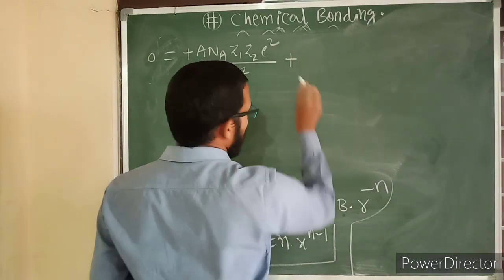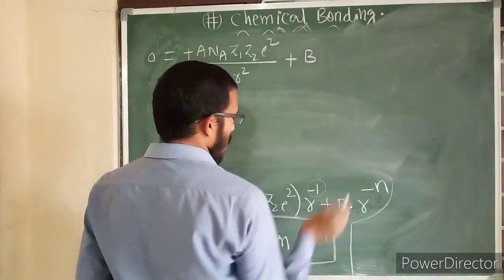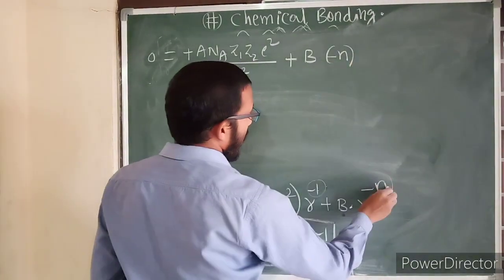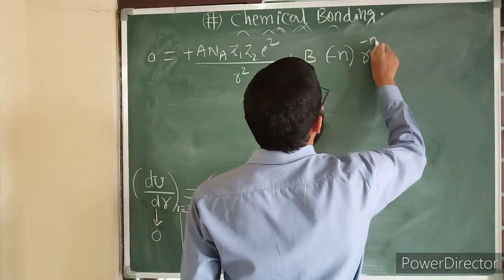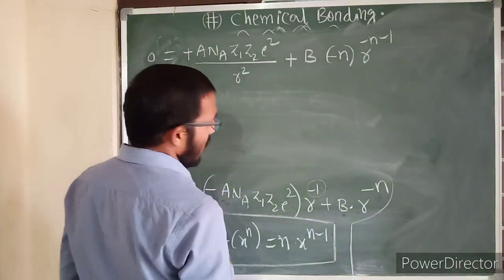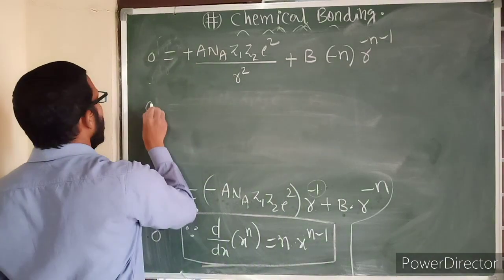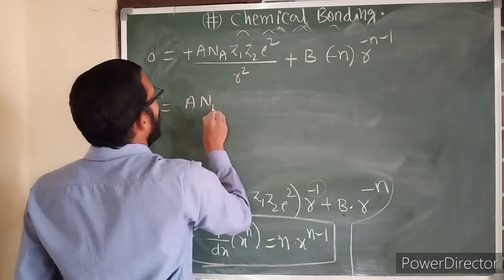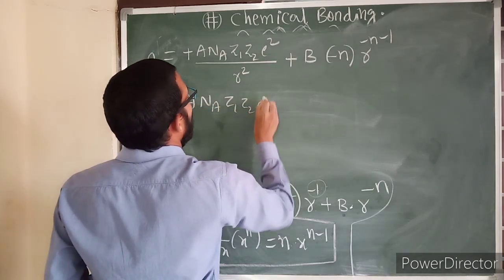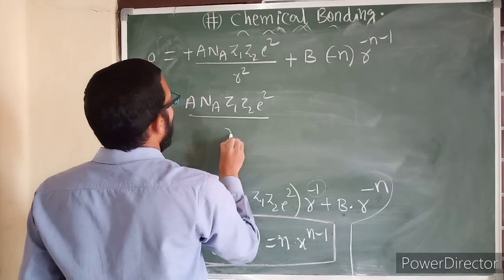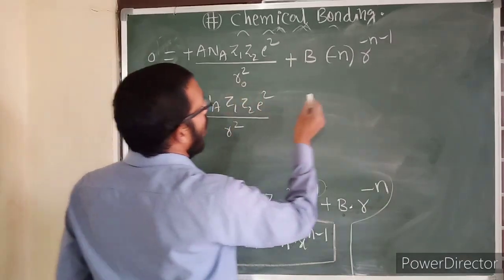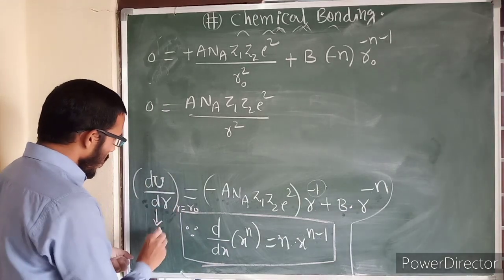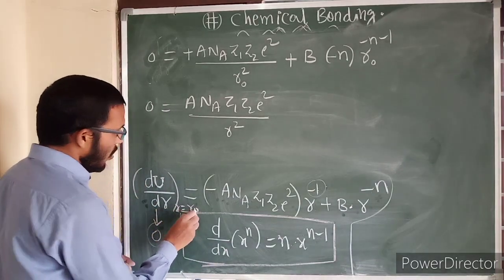Then plus b into, according to this formula, minus n, again r power minus n minus 1, right? So we will be writing like this. Further 0 is equal to A n A Z1 Z2 e square by r square, sorry, you should write here r naught, because du by dr will become 0 at r is equal to r naught.